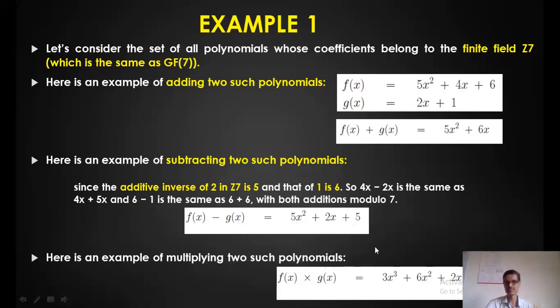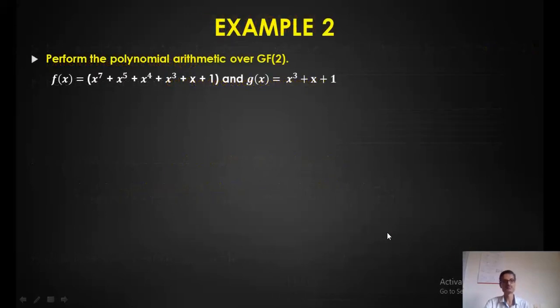How to perform a multiplication? Same method you have to do. You know how to do addition over here, right? So multiplication, f of x multiplied by g of x. Same procedure. Whenever you have to add, reduce by 7 if it is equal to 7 or more than 7. So the answer we get is this. Please try this yourself.